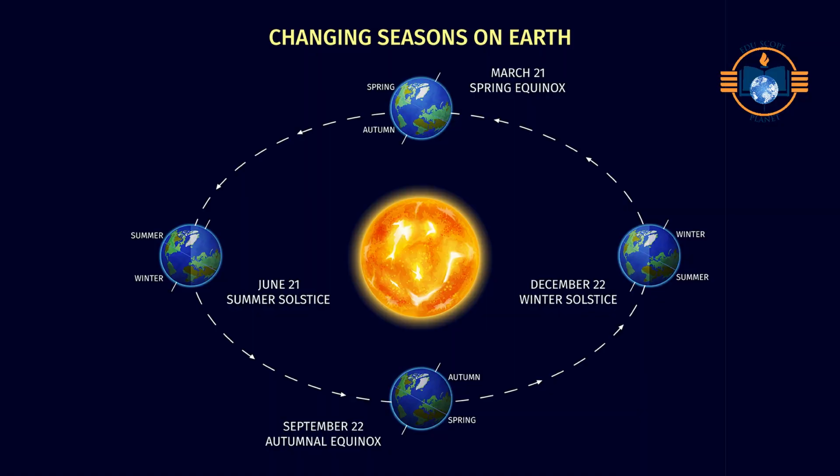To sum up, the Earth's axis is inclined at 23.5 degrees. This inclination causes seasons, unequal day and night, polar day and night, heat zones, and climate variation. A small tilt, but a huge impact on our planet.